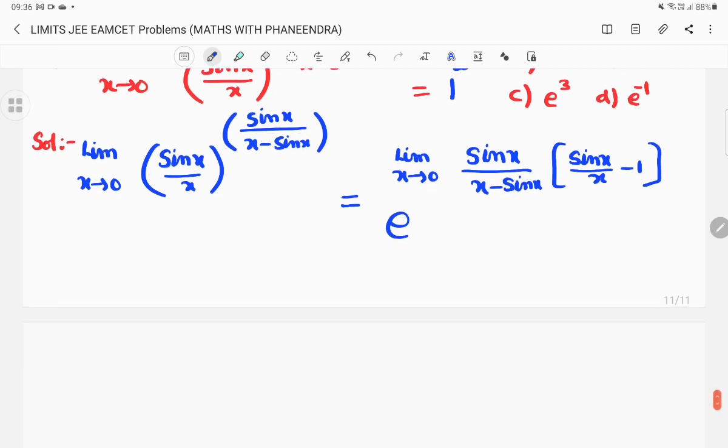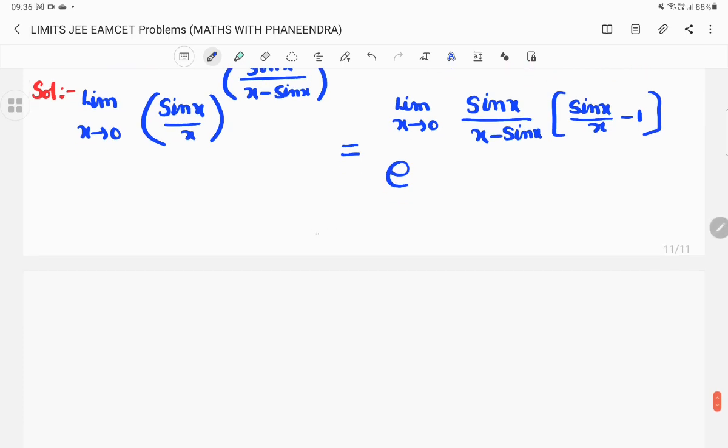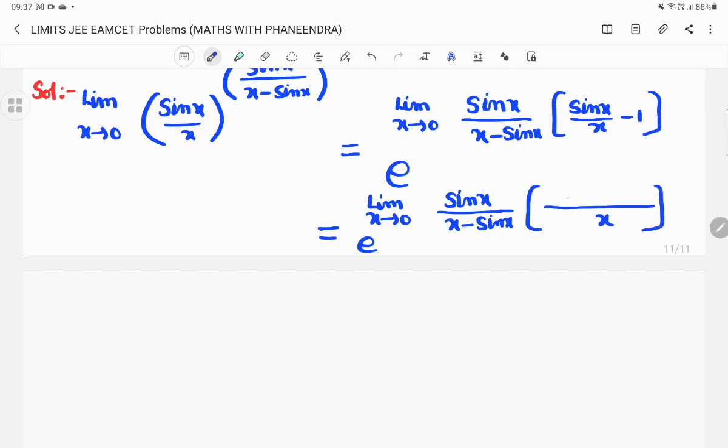After that, we can simplify e power limit x tends to 0, sin x divided by x minus sin x, take LCM x, sin x minus x.